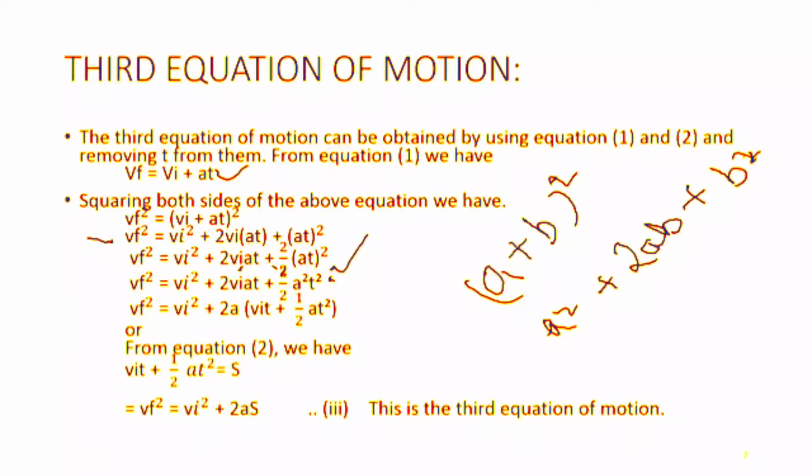Now in the fourth step, we take 2a as common.